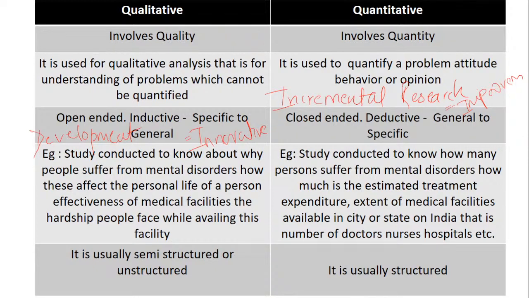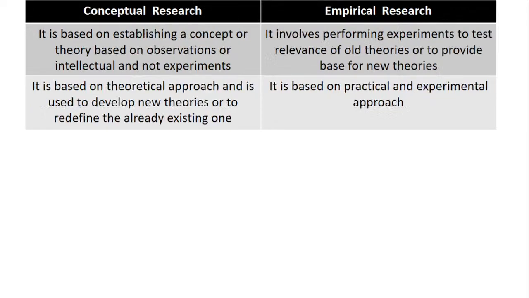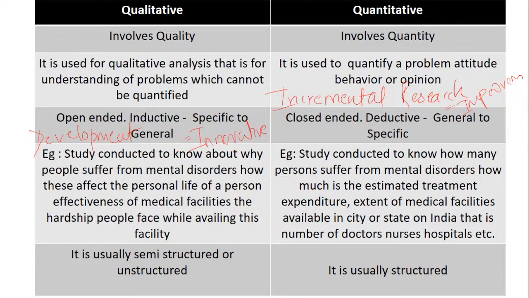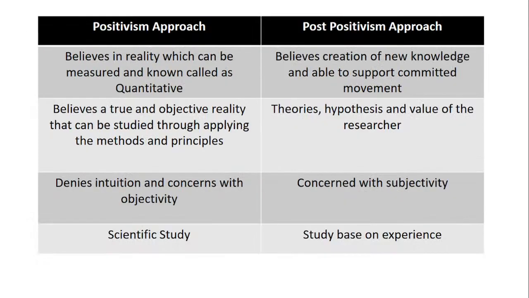Is it clear? Now obviously there are fundamental, applied, structured, unstructured, conceptual, empirical research. All this research I will take, and I will go for descriptive, analytical, post positivism. These topics I'll do tomorrow in detail.